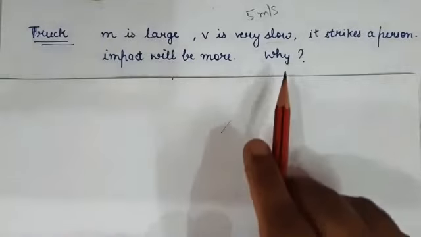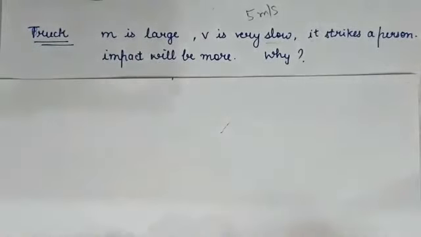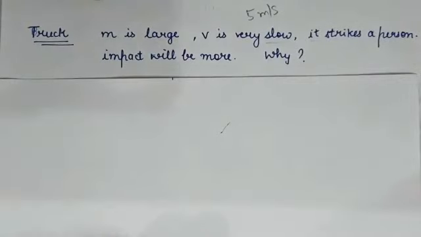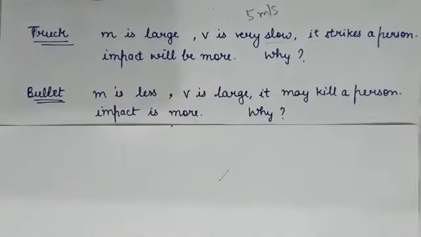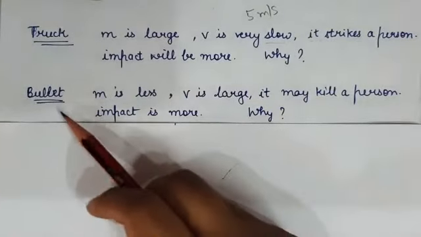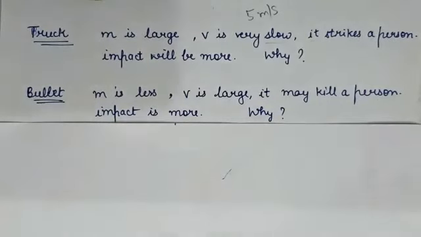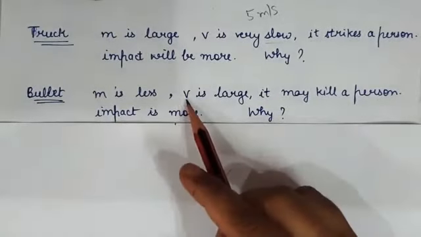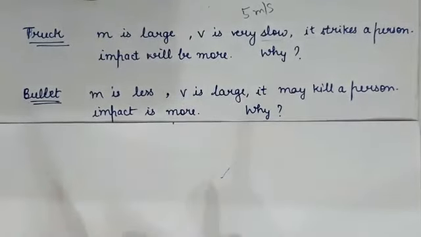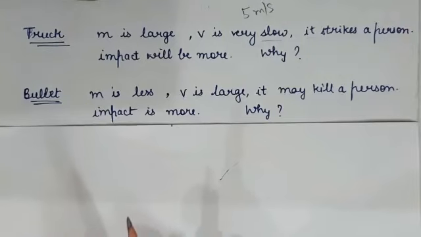So the question arises, why? Why will the impact be more? The velocity is low, no doubt, but the mass is large. Let us take another example to understand that. Suppose I take a bullet. A bullet is fired from a gun. You know that the mass of the bullet is very less. And whenever it is fired from a gun, the velocity of that bullet is large. So, it may kill any person who is coming in its path. So, we can say the impact is more. So, the question arises why? Why is the impact more? The mass is less.